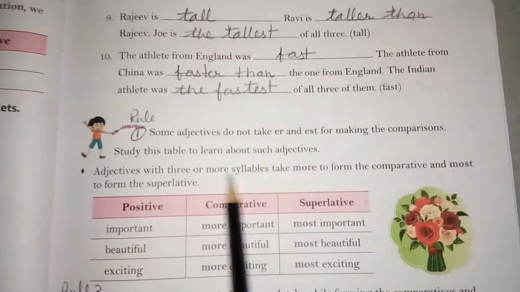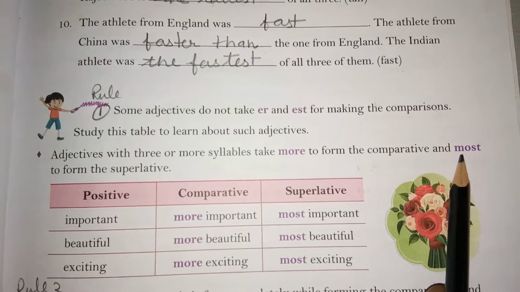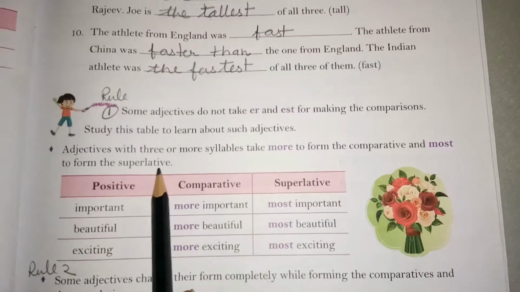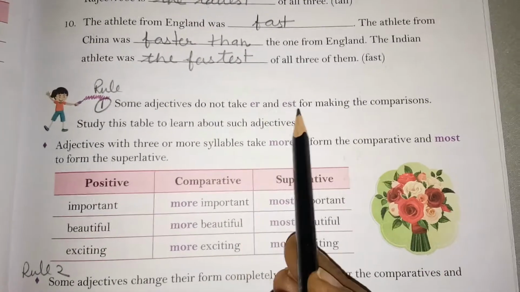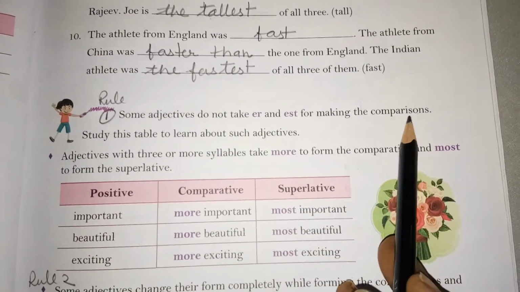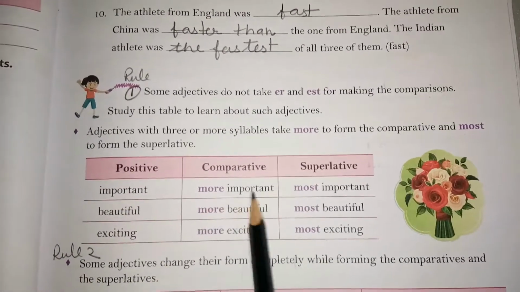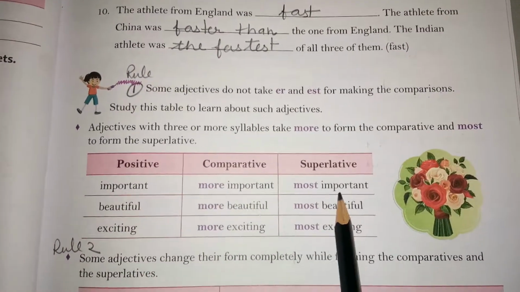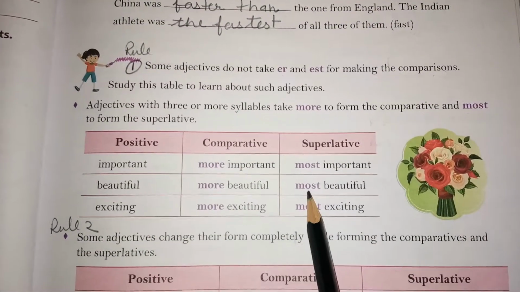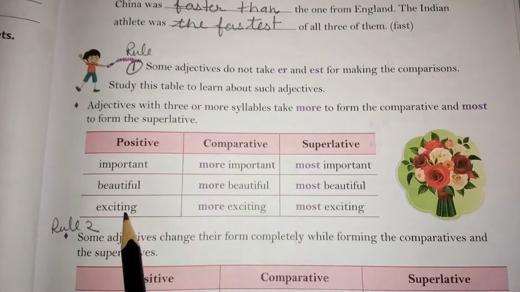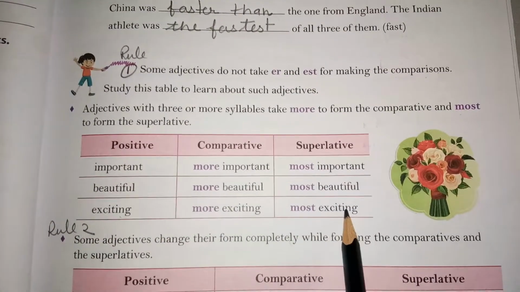Adjectives with three or more syllables take "more" to form the comparative and "most" to form the superlative. Some adjectives do not take ER or EST for making the comparison. For example, important, more important, most important. Beautiful, more beautiful, most beautiful. Exciting, more exciting, most exciting.